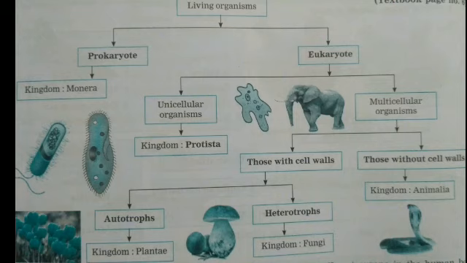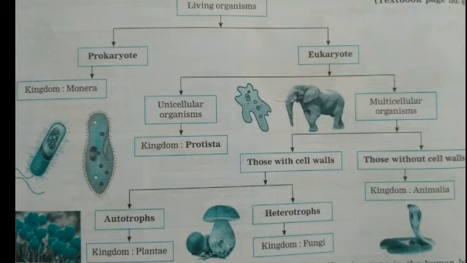Multicellular organisms are again divided into two subcategories based on the cell structure, that is with cell wall and without cell wall. The cell wall type of organisms are again divided on the basis of nutrition into two, that is autotrophs and heterotrophs. And those without cell wall come in the kingdom Animalia. Now autotrophs means the organisms that prepare their own food, and heterotrophs means those organisms that depend on others for food. Autotrophs are categorized as kingdom Plantae, and heterotrophs are considered as kingdom Fungi.